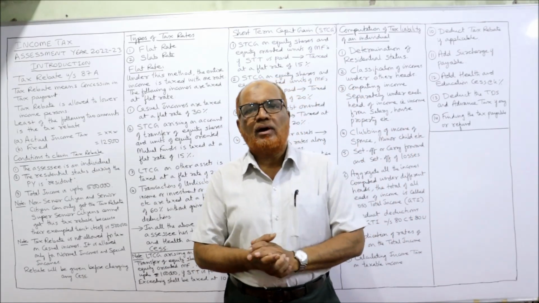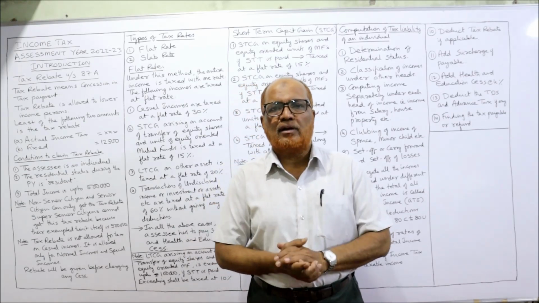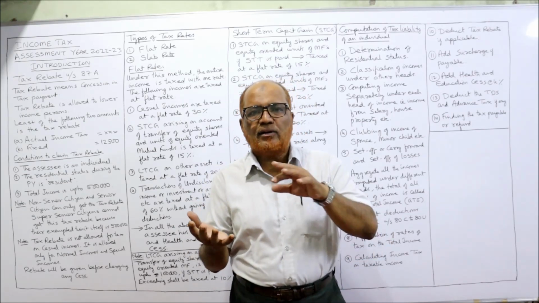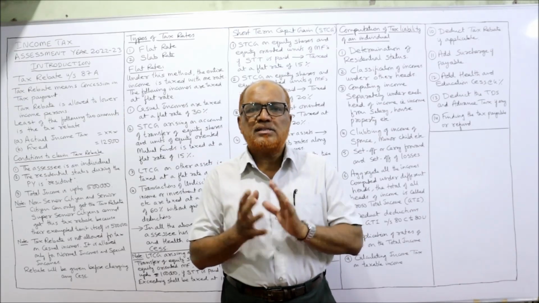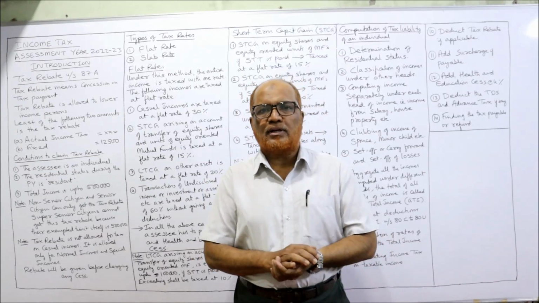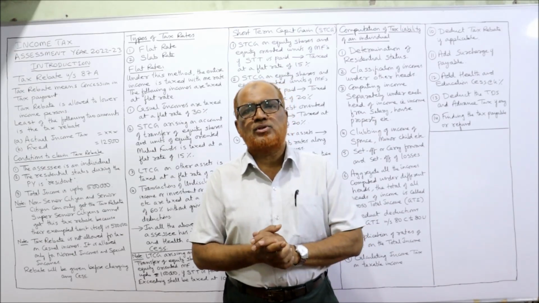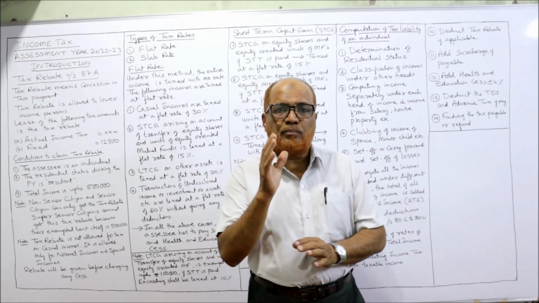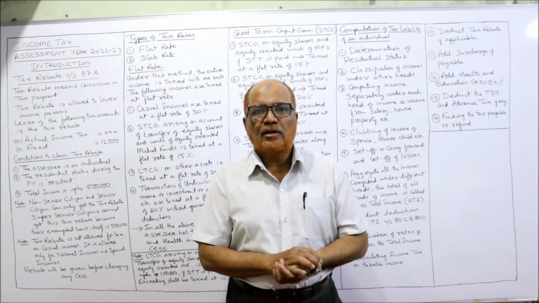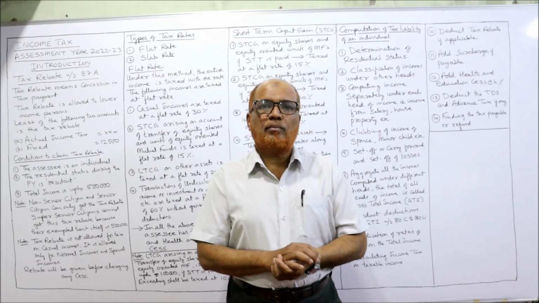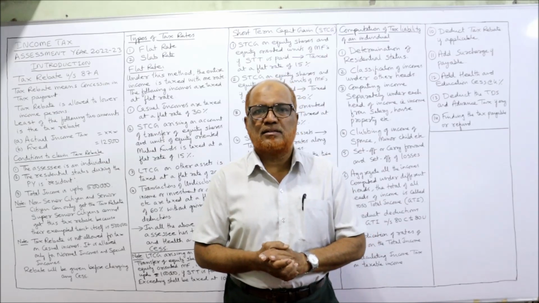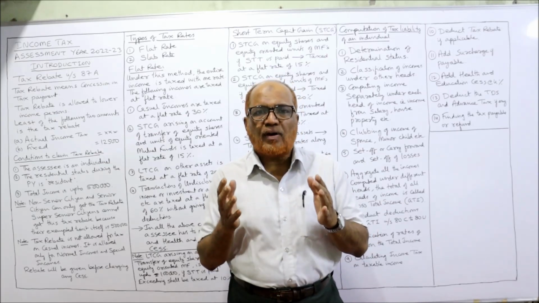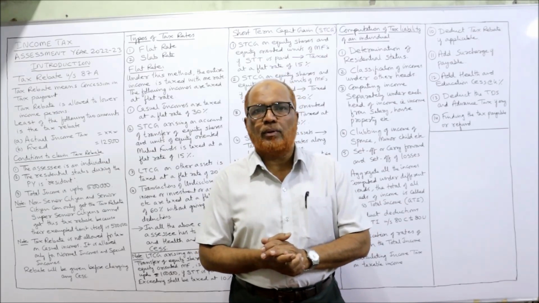In the last video, I explained all the classification of incomes. Incomes can be classified into casual income, special income, normal income. Remember, this theory is very important. I got one message from the students that they want the problems directly. Sorry, I cannot explain the problem directly without understanding the provisions of the IT Act. So these are the foundation for solving the problem.